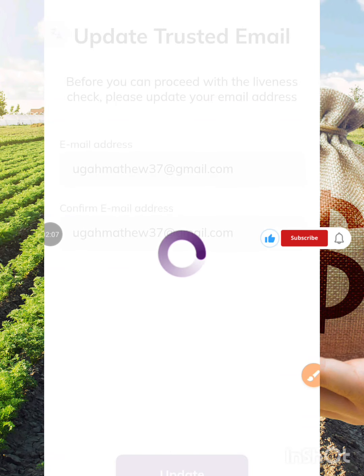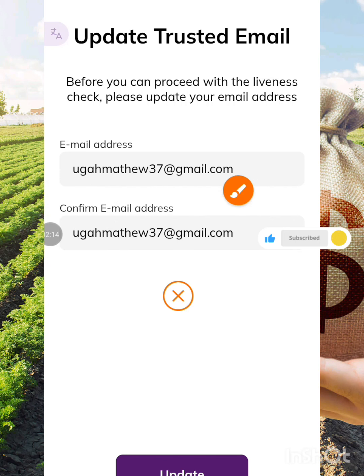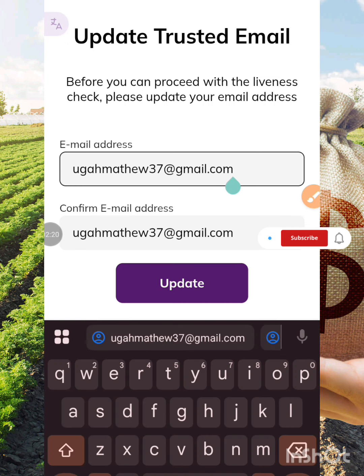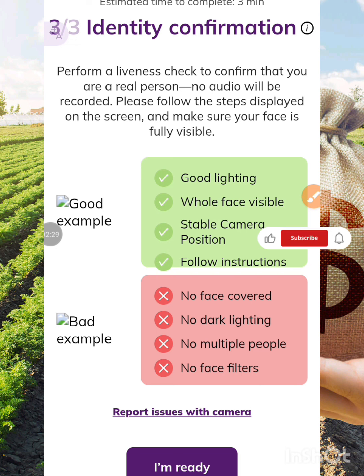So just hold on a bit, it's coming. So as you can see, it's here. They ask you to verify your email. Which email do you want to confirm? Of course, all of them are the same for me. So you click on update. Then the next thing is the place where they ask you to place your identification.